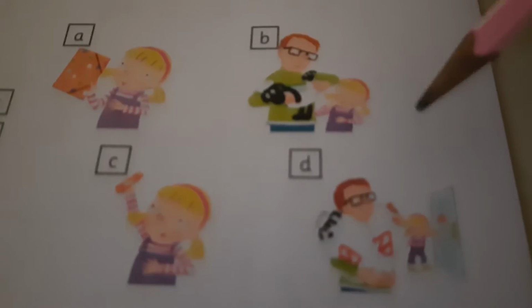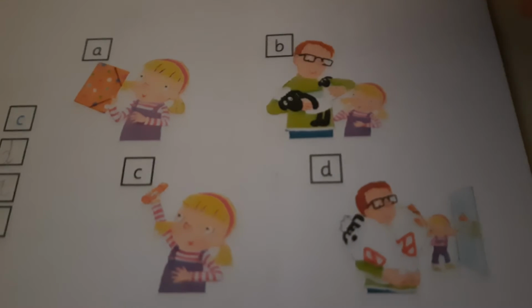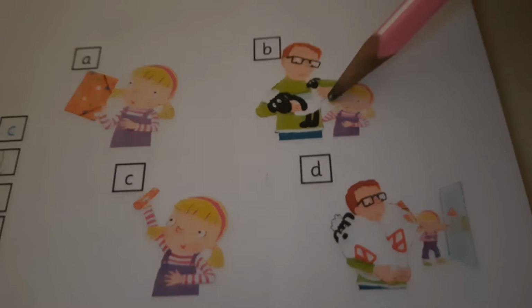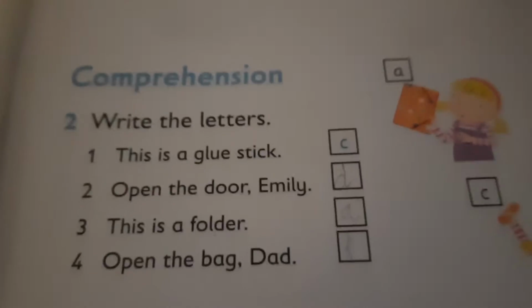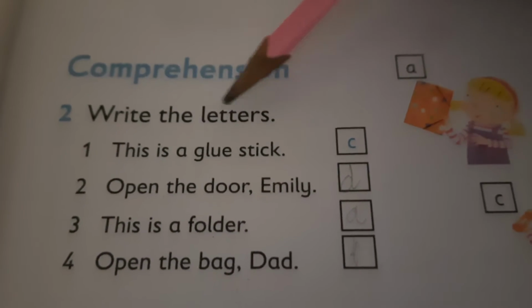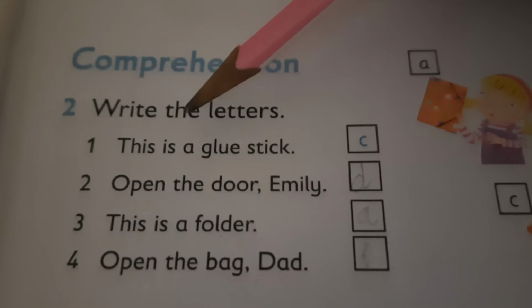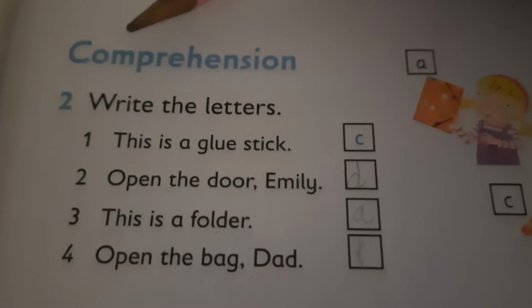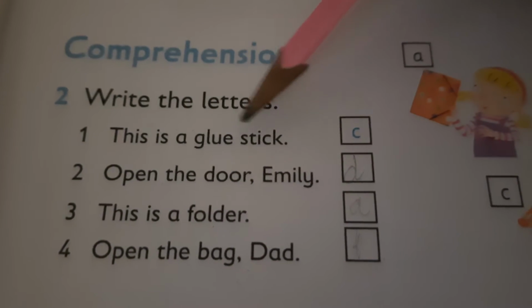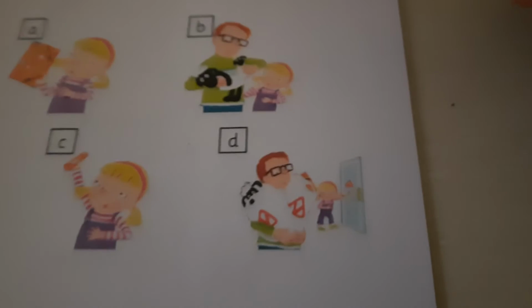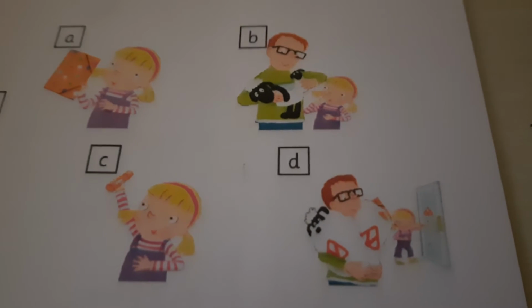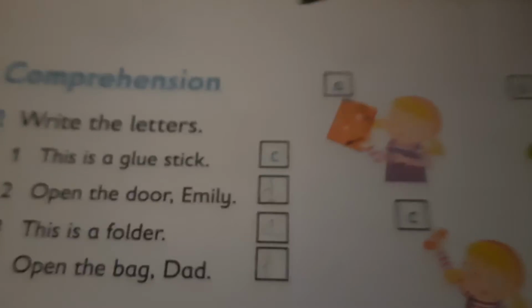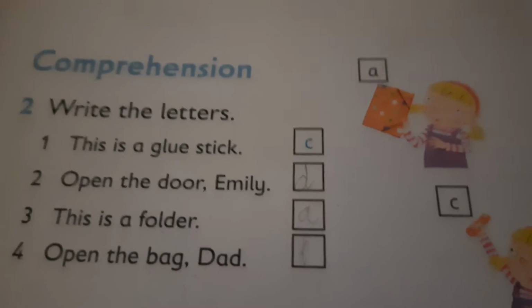Here the pictures are given and these pictures are labeled with the letters A, B, C and D. In this picture you can see the things. Here write the letters. You are going to read the sentence and write the letters in the boxes. First sentence is, this is a glue stick. So from this picture where you can see a glue stick, which is labeled as C, you have to write C letter in the box.